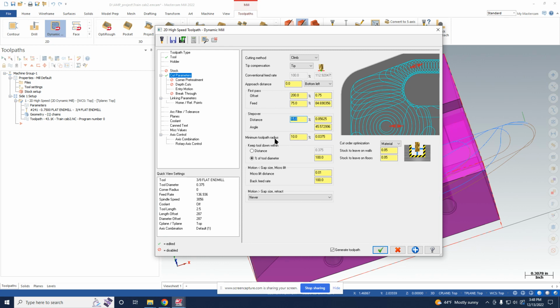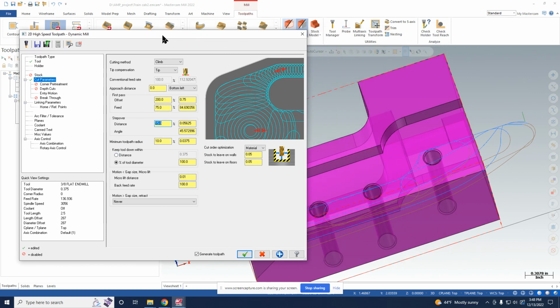And then minimum toolpath radius, if you're machining corners, that kind of controls the radius of the corner. In this case, I think 10% should be fine. We can see it over here.